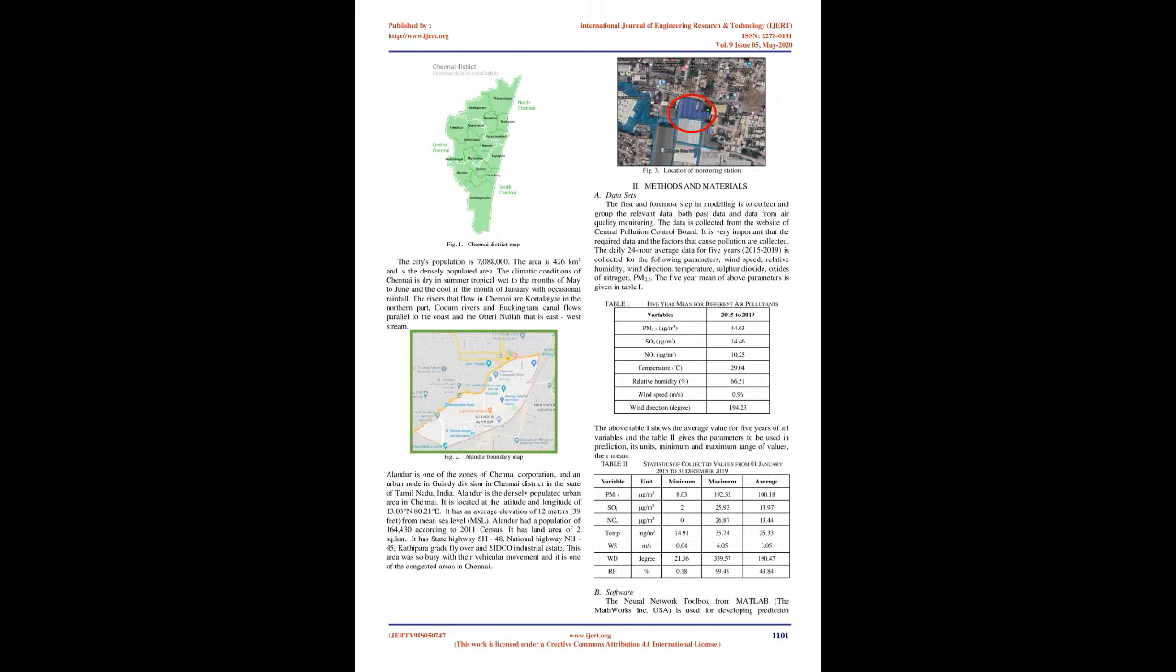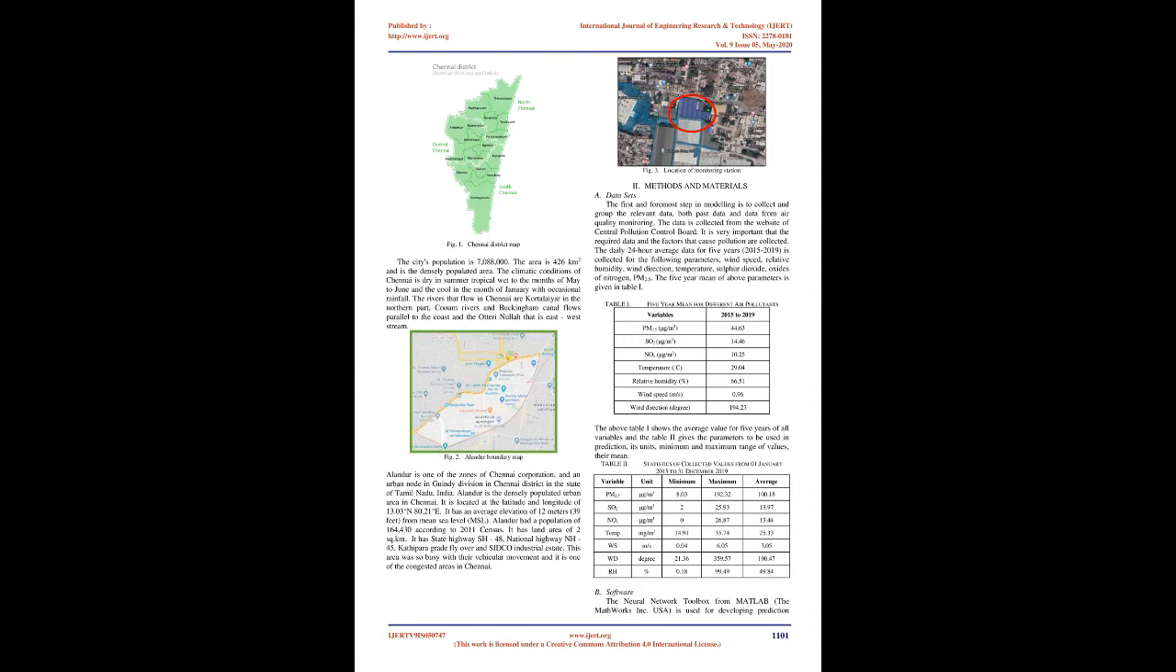The climatic conditions of Chennai is dry in summer, tropical wet in the months of May to June, and cool in the month of January with occasional rainfall. The rivers that flow in Chennai are Cooum in the northern part, Adyar river, and Buckingham Canal flows parallel to the coast, and the Otteri Nulla that is east-west stream. Alandur is one of the zones of Chennai Corporation, and an urban node in the division in Chennai district in the state of Tamil Nadu, India. Alandur is the densely populated urban area in Chennai.